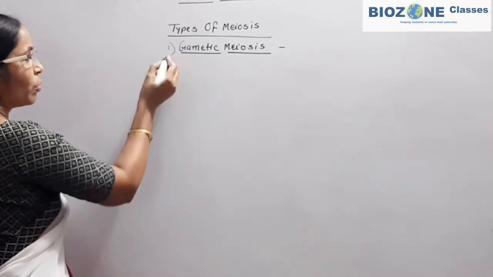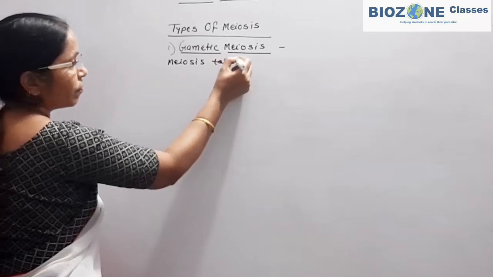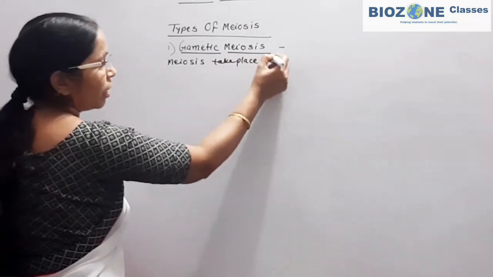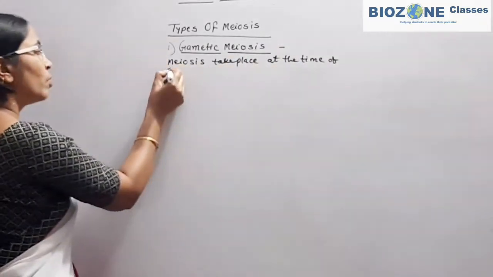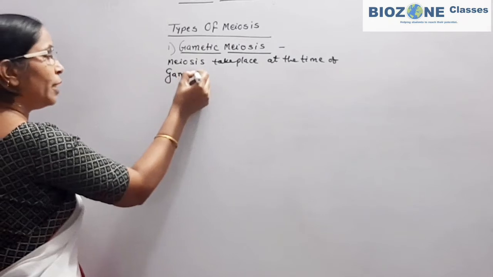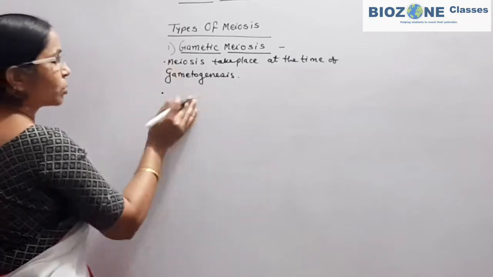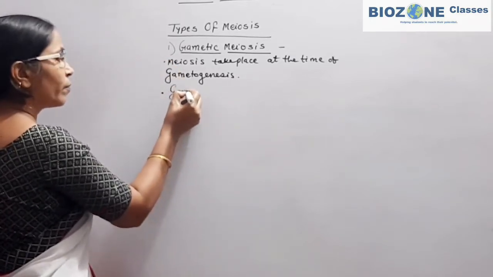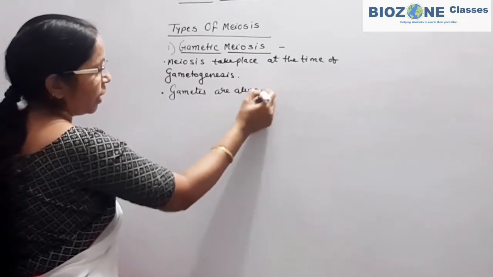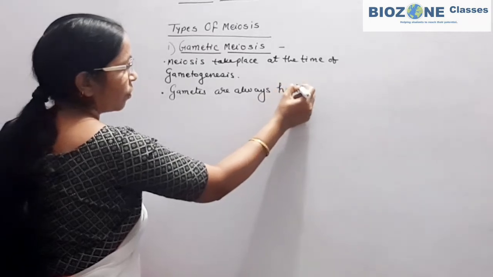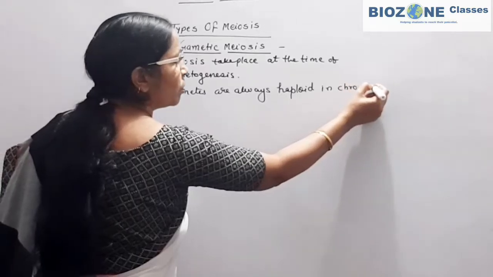Gametic meiosis means, you remember, meiosis takes place at the time of gametogenesis, and because of this meiosis, gametes are always haploid in chromosome number.